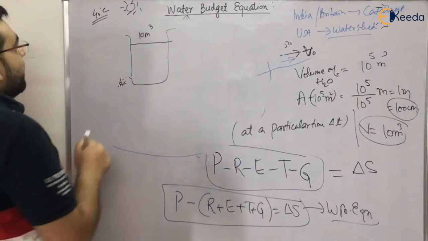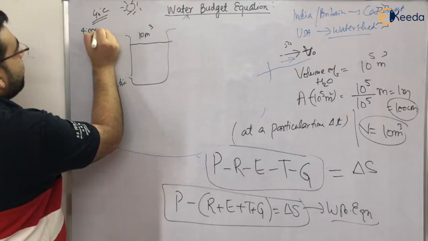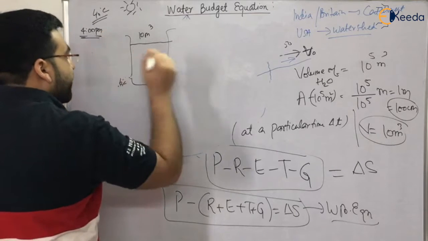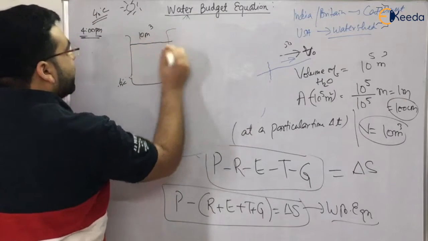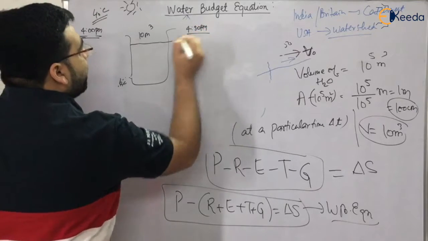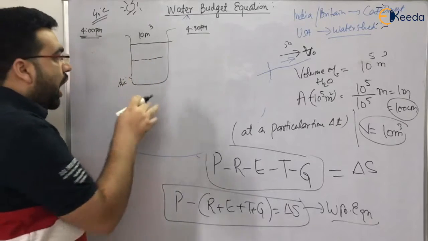Now I started this experiment at 4 p.m. Then I recorded the volume at 4:30 p.m. What will happen? There will be some decline in the level up to here. Now I will check the volume.